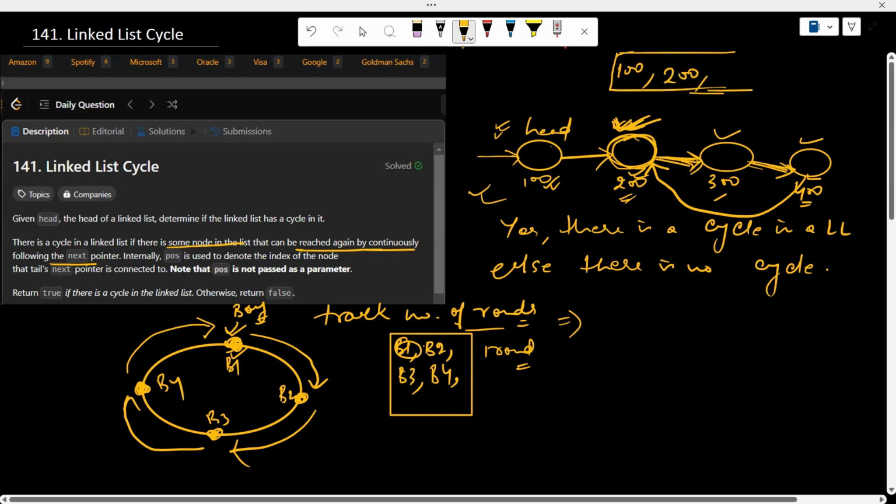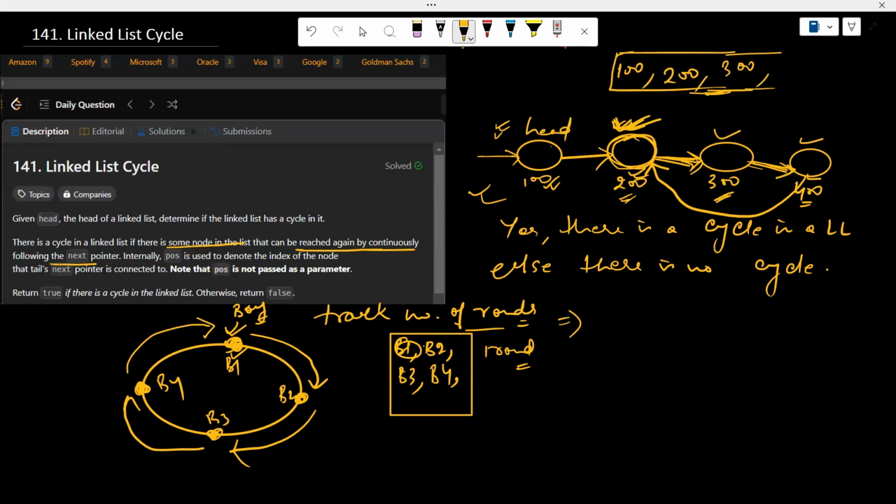Now 200 is pointing to 300. So again we see in this storage that 300 is not present. That means this is a new node which we are going to visit. So we will write 300. Now 300 is pointing to 400. Again, we can see 400 is not written there. That means 400 is also a new node which we are going to visit.